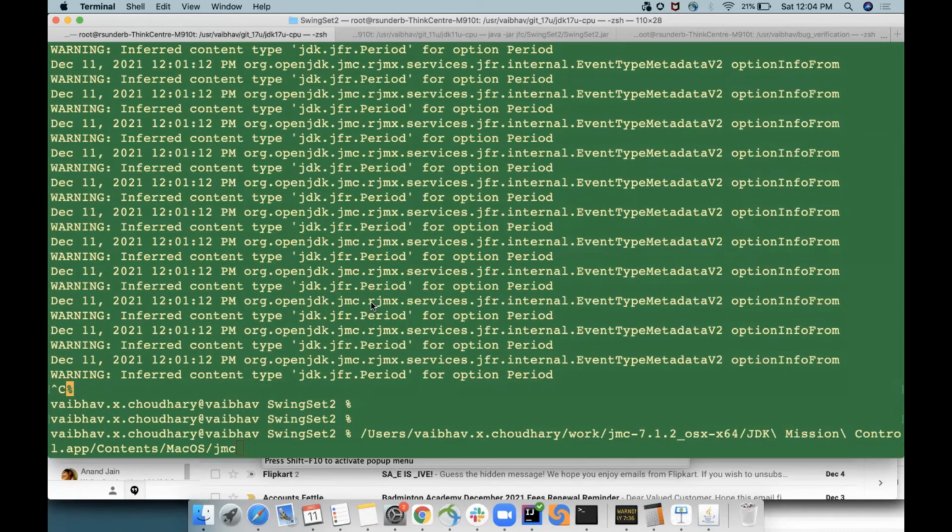What is the RAM size? The JDK or the JVM ergonomics will automatically take care of all those things. Basically, it knows what the underlying device is that you are running on, and accordingly it applies the ergonomics to the garbage collector. It applies the ergonomics even to the JIT compiler, and makes changes according to the ergonomics.